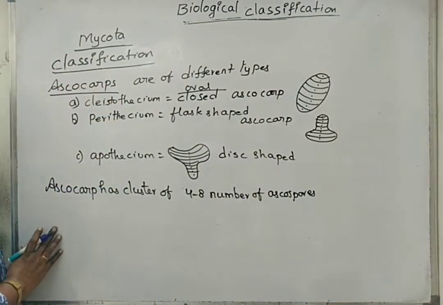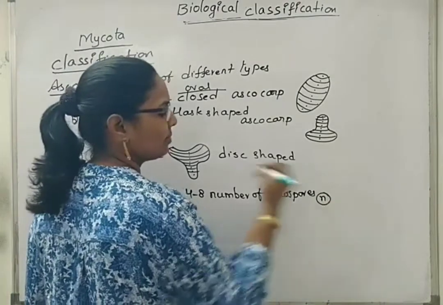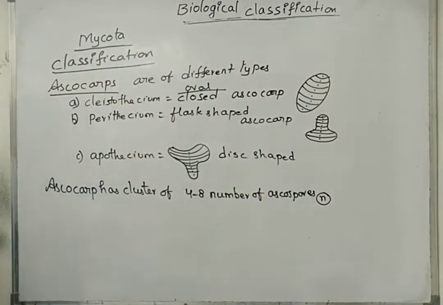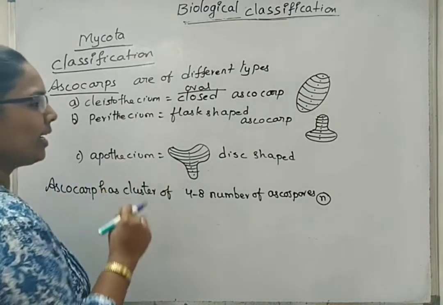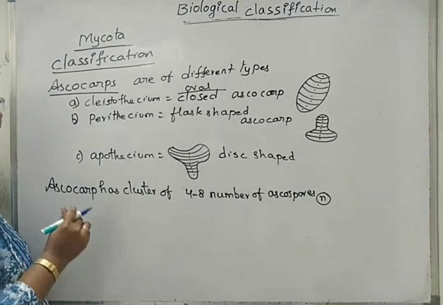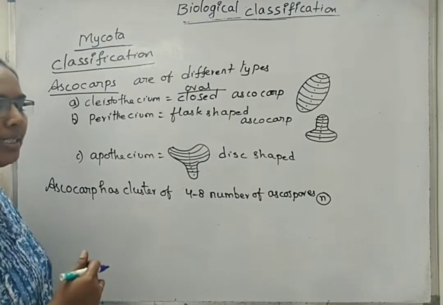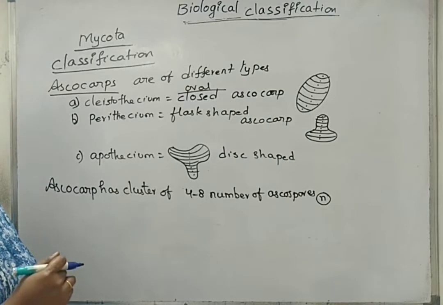All ascospores are haploid in condition, so I am representing with 1N. Why have I written 8 here in all? 8 ascospores in an ascocarp is considered the typical ascus number.